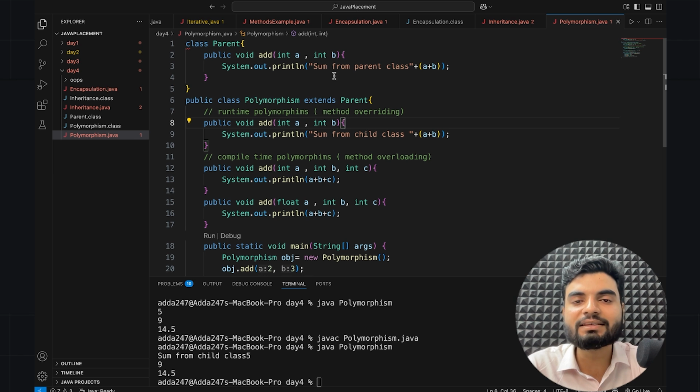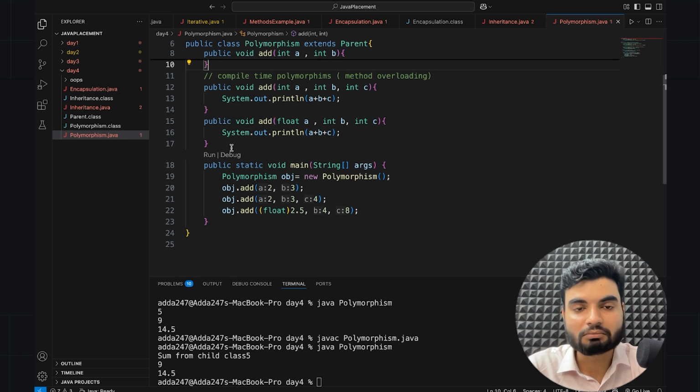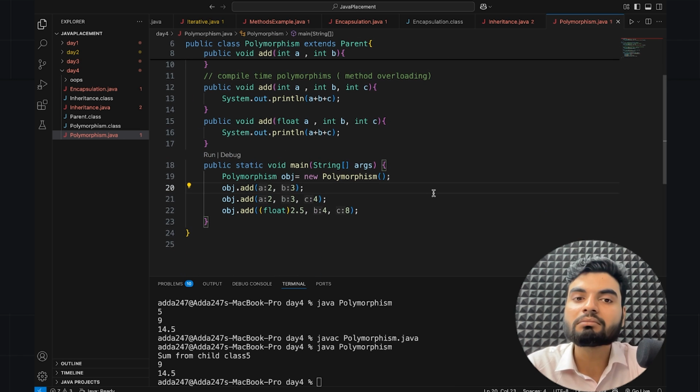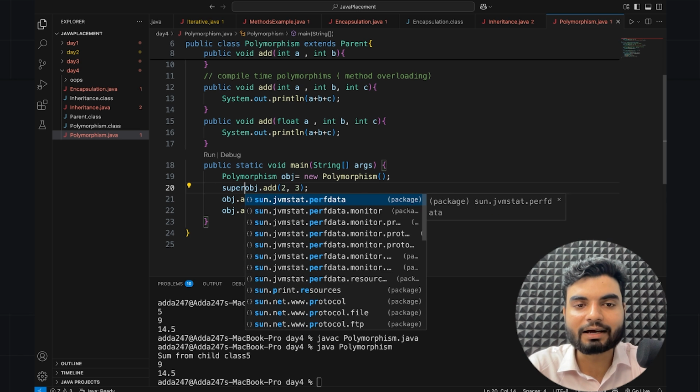So what is happening here is that what if I want to access my parent class? What if I want to access my parent class? In this case, if you want to call it right here, you can call it, it's up to you. What if you want to call this method here? Obviously you can, right? It's up to you. Then you have to put a super keyword. The super keyword basically will call the thing from the parent class.